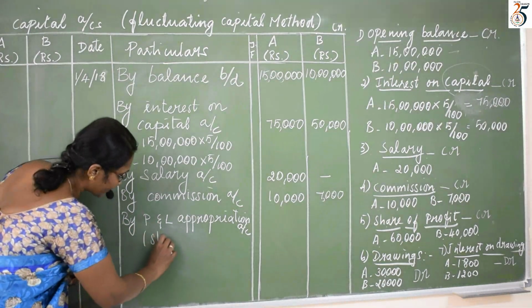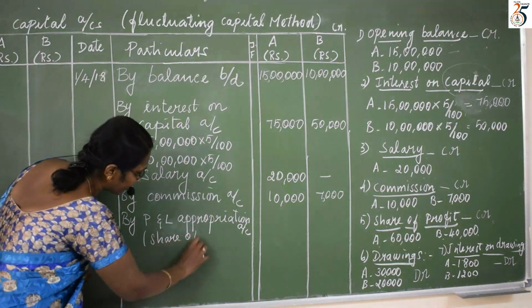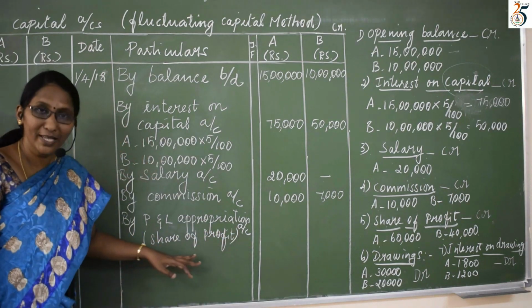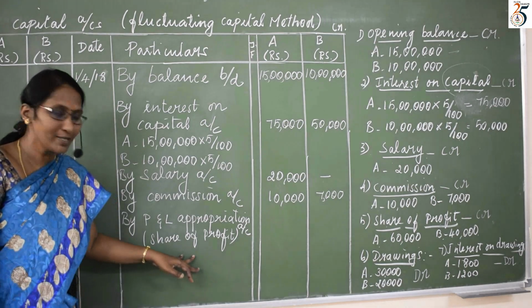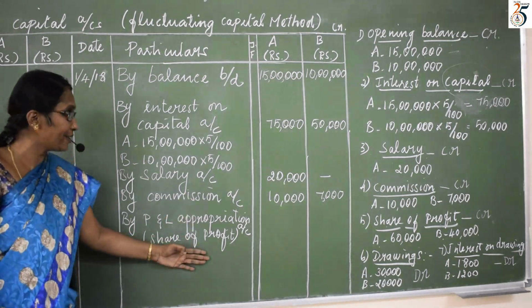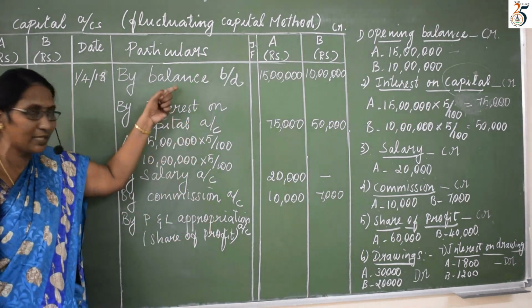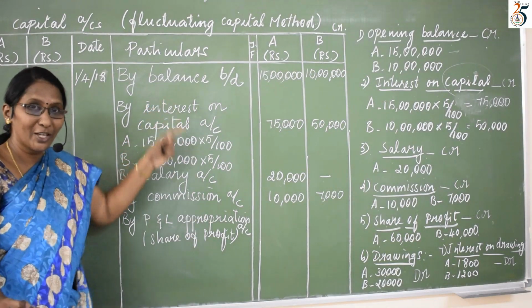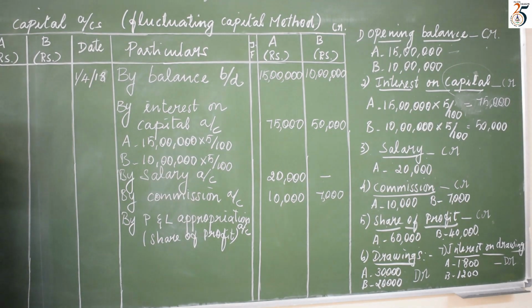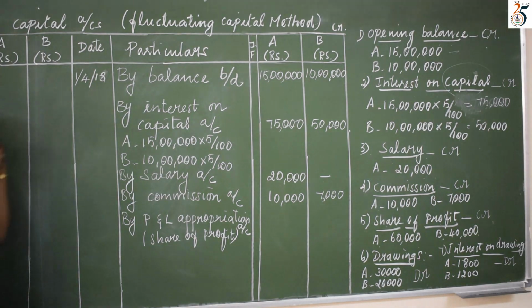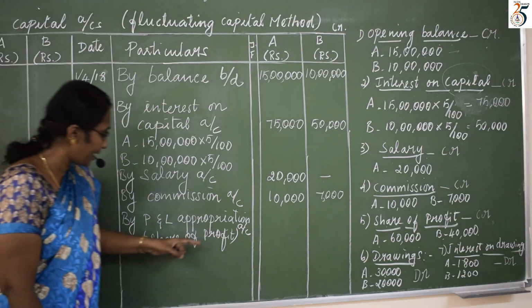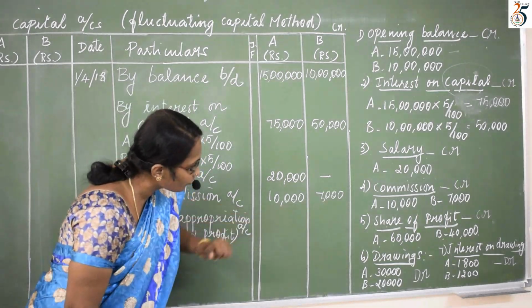For your understanding, I will write here share of profit, because you must know the difference between profit and loss. If I get profit, I write it in credit because it should be added with the capital. If you get loss, where do you enter? You have to enter it on the debit side. Why? Because that loss should be deducted from capital. Have you understood? Yes. Next, how much is the profit? Share of profit is how much?